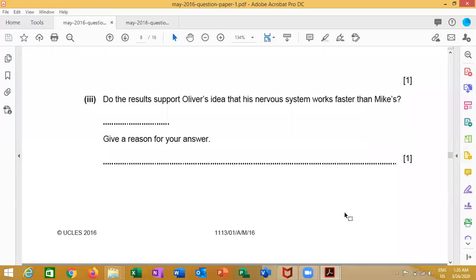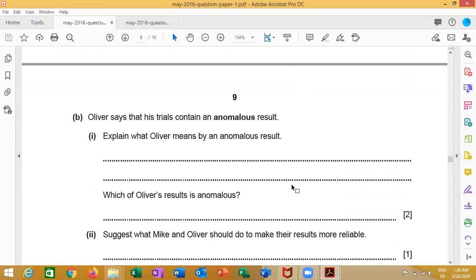Next, do the results in the table, please read the results well, support the idea that Oliver's nervous system is faster than Mike's? The answer will be no. The explanation: because Oliver takes a longer time, or their times are very similar. So guys, the mark for the explanation and for the answer yes or no are both for 1 mark.